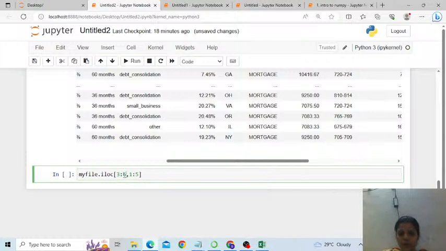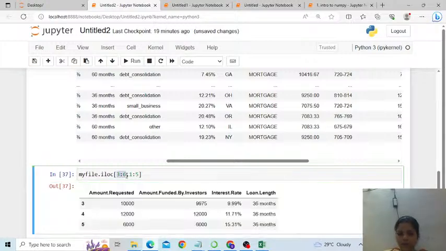Always remember, the first argument that we pass here is row and the second argument is column. So how many rows are we selecting in the range 3:6? That means 3, 4, 5. 3 rows will be selected. And 1:5, so starting from 1, 2, 3 and 4. 4 columns of these 3 rows will be selected. Have a look. So this is how the data has been subsetted.